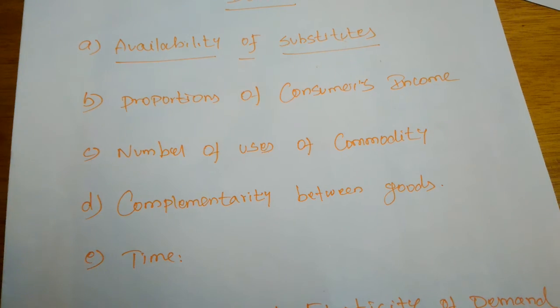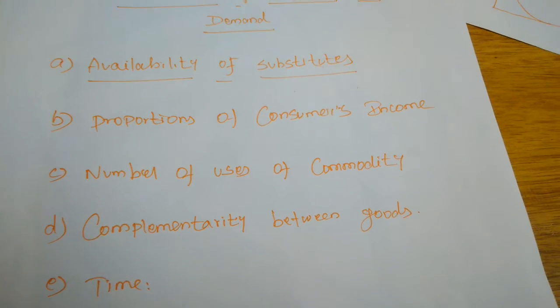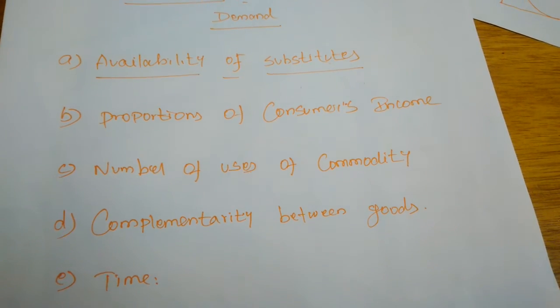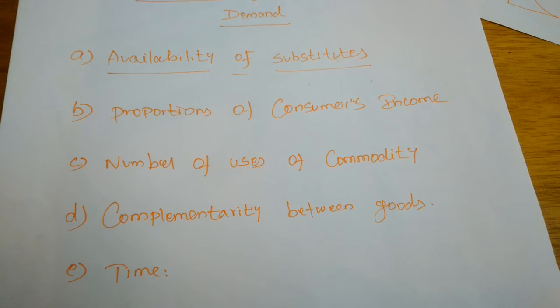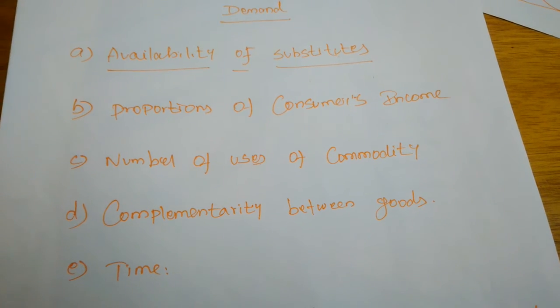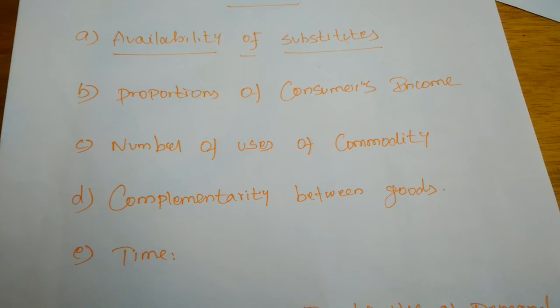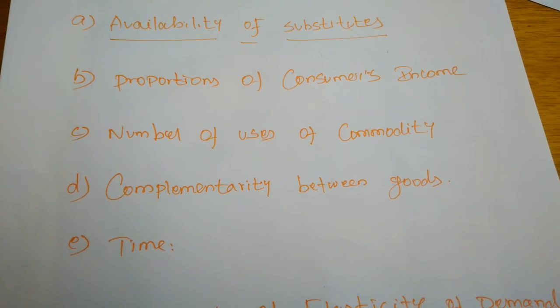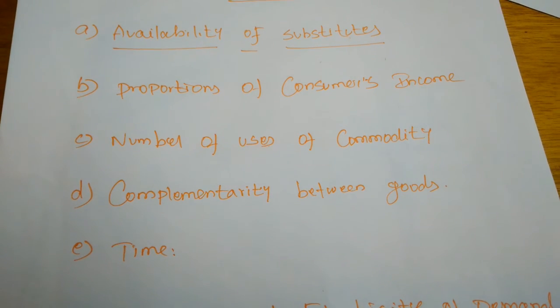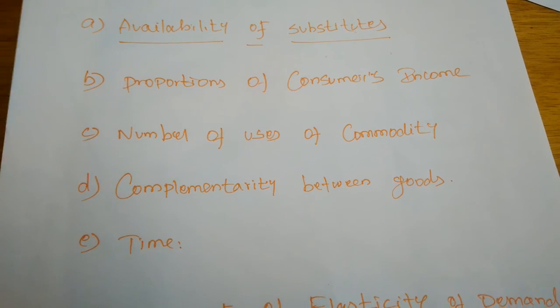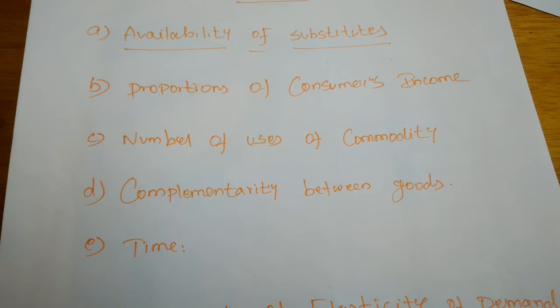Okay, so the availability of substitutes. If substitute commodities are more, the elasticity of demand will also be more. Next, the proportion of consumers' income spent on a commodity also creates elasticity of demand.